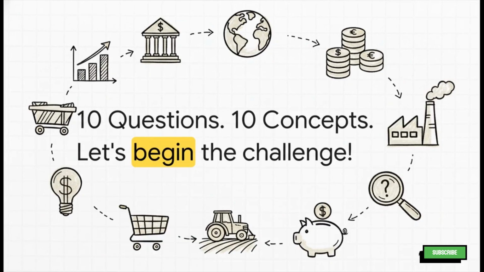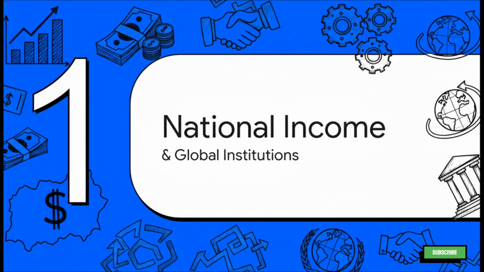Think of it as a quick-fire challenge round. 10 questions, 10 crucial economic concepts. I'll throw the question at you, and you take a quick second to think about the answer before I reveal it. Sound good? Let's begin. First up, we're kicking things off with a couple of big topics: national income and global institutions. These are bread and butter concepts for any economics exam, so let's make sure we've got them down.